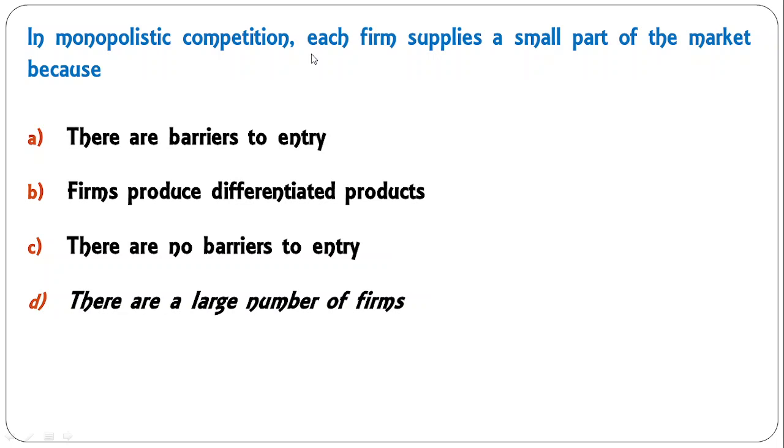In monopolistic competition, each firm supplies a small part of the market. Why? Because there are barriers to entry? No. Firms produce differentiated products? No. There are no barriers to entry. There are a large number of firms, many firms. That's why each firm is contributing a small part of the total product in the market. Okay, so D is the correct answer.